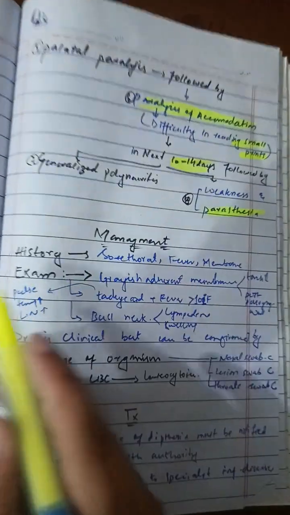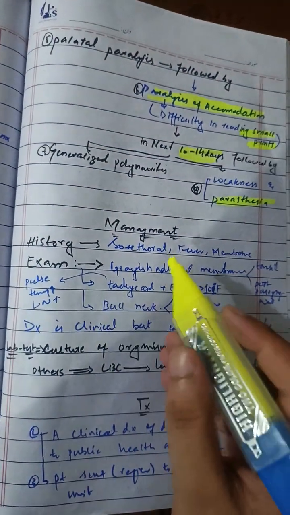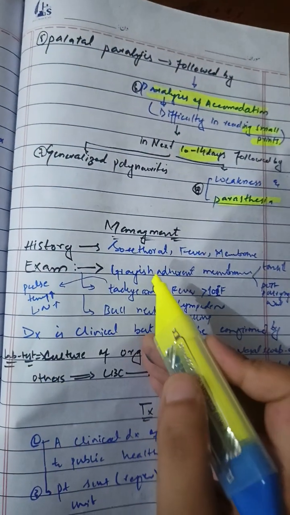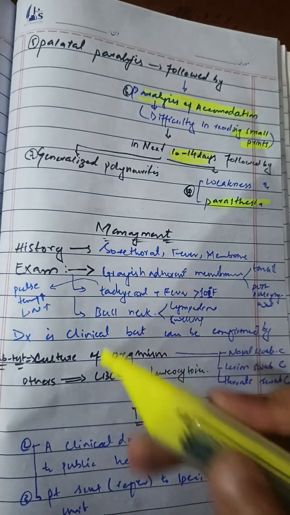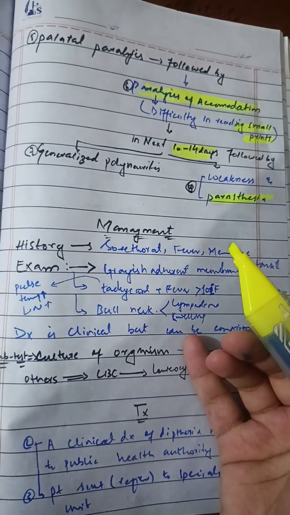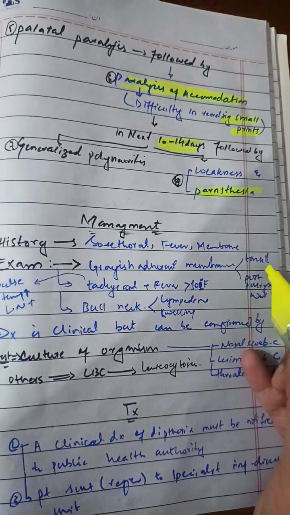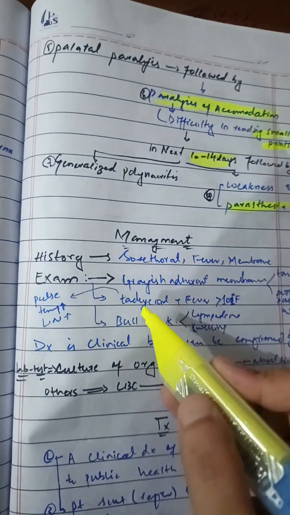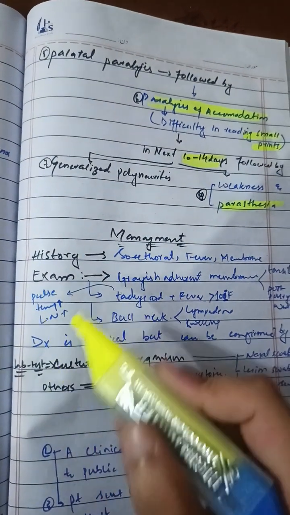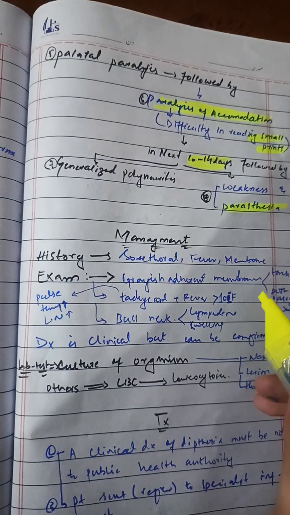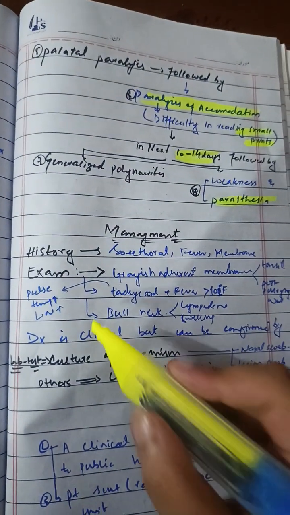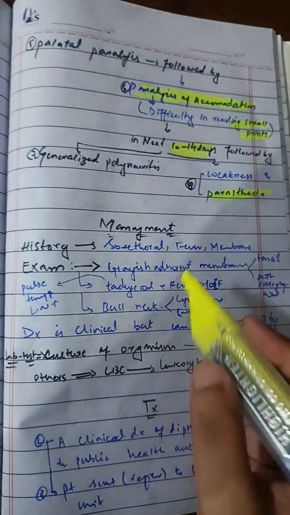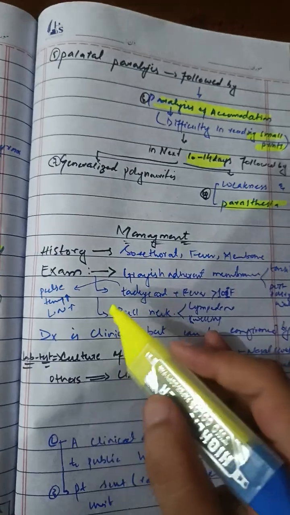So how will we manage this patient? We will first take a brief history from the patient. In the history, there will be sore throat, fever, and membrane. On examination there will be a grayish, adherent, firm membrane with a well-defined edge and surrounding erythema, either on the tonsil or on the posterior pharyngeal wall. There will be tachycardia, fever more than 101 Fahrenheit, lymphadenopathy, and swelling of the neck called bull neck. The diagnosis is basically clinical, and on this basis we can diagnose the patient.